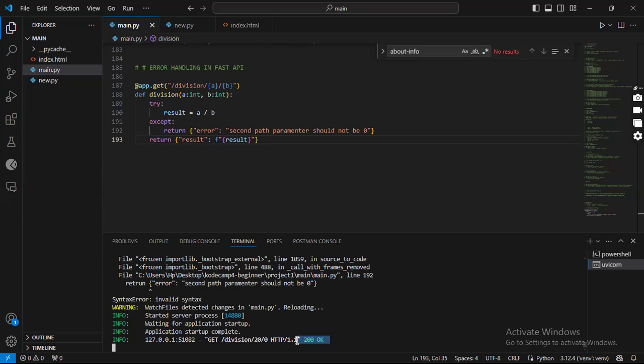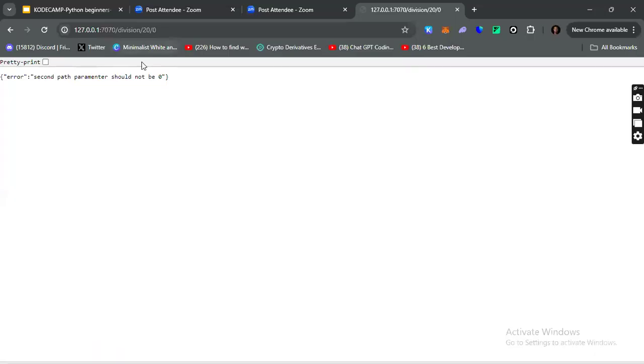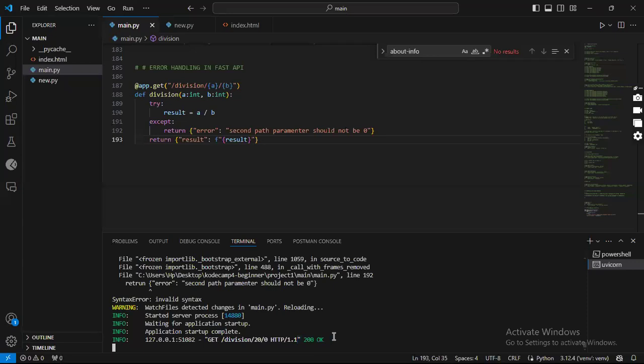If this was to throw an error, I'm expecting a response code pertaining to an error, to let me know that there is an error. Then I can go ahead and check what the error is. But in this situation we are having an error message saying the second path parameter should not be zero, but at the same time I'm also having a success response code, and it's conflicting.